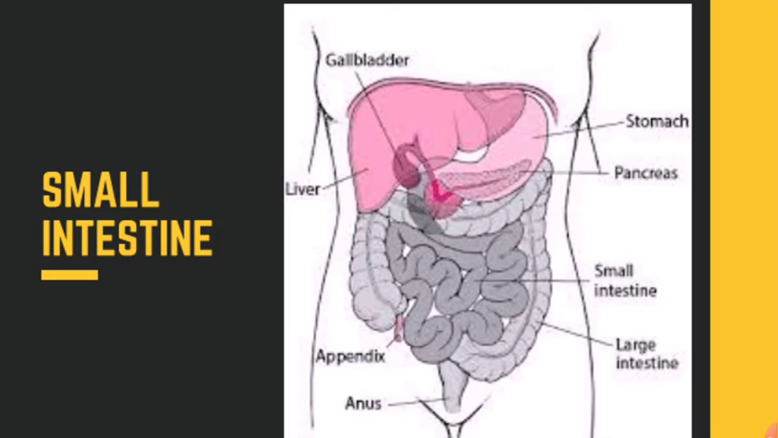Functions of the small intestine. The intestinal juice secreted by the small intestine completes the digestion of carbohydrates, proteins and fats present in the food, mainly in the lower part of the small intestine.